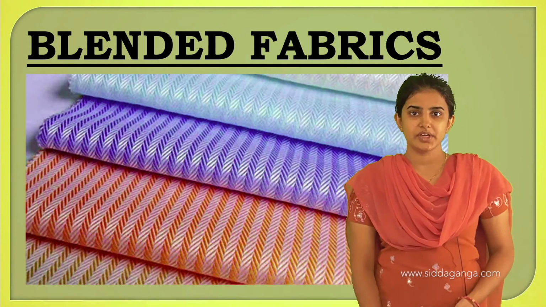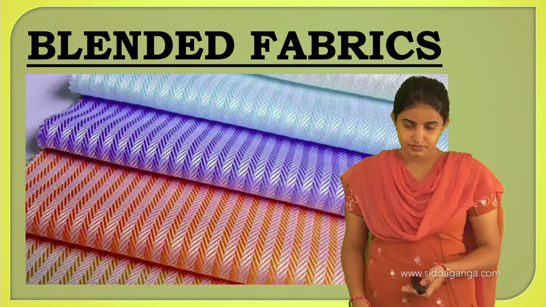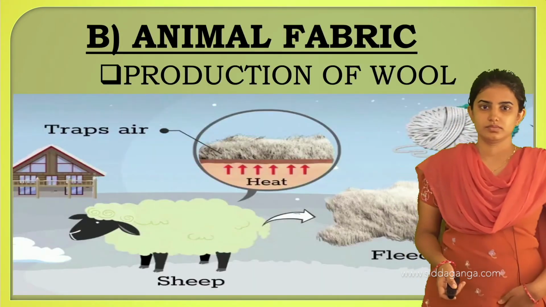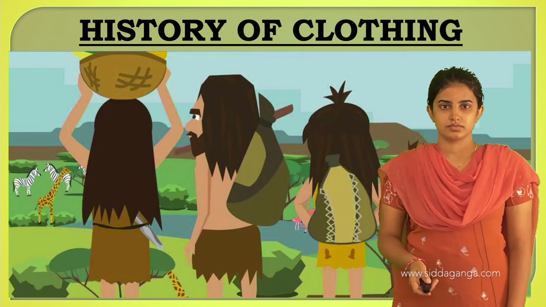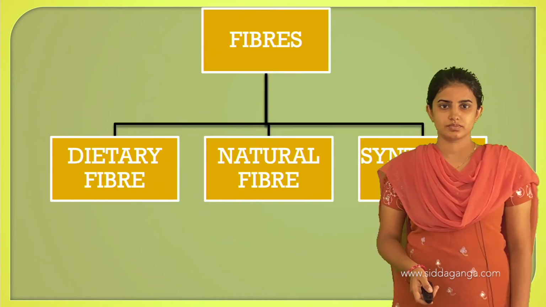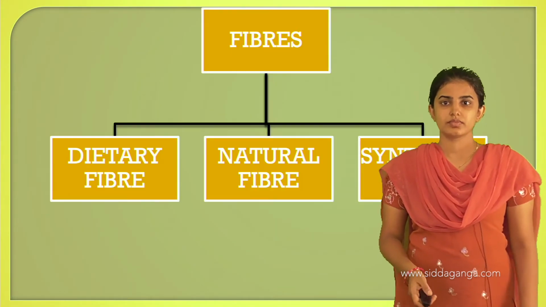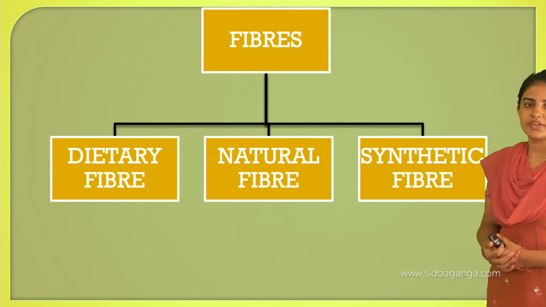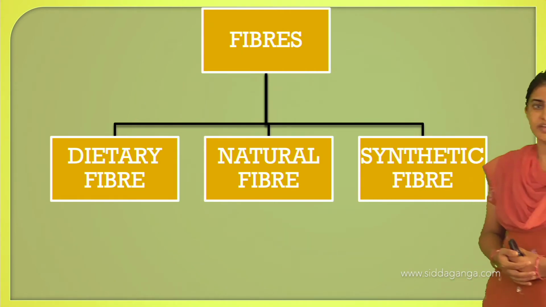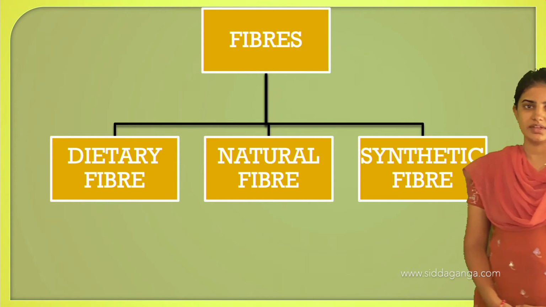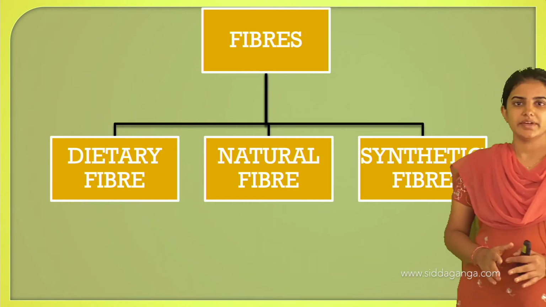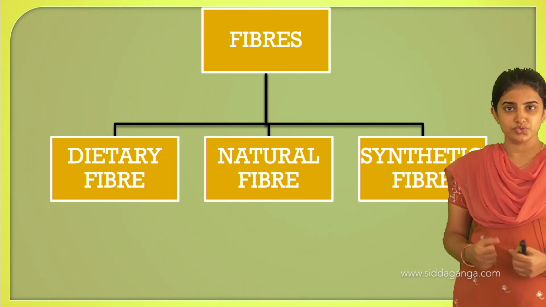See, once again I will tell you the summary. Fibers are classified into three different types: dietary fiber, natural fiber and synthetic fiber. Dietary fibers are those fibers which are used in our food.